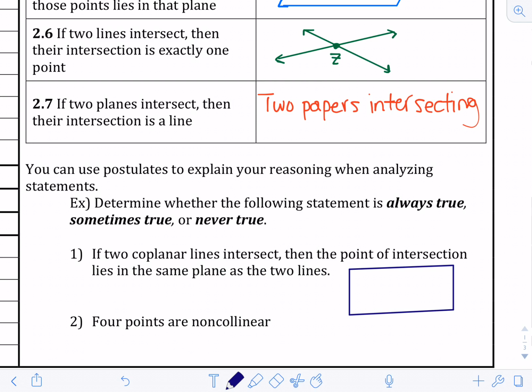All right, if 2 coplanar lines intersect, so these are lines that are in the plane. If they intersect, then the point of intersection lies in the same plane as the 2 lines. All right, this will always be true.